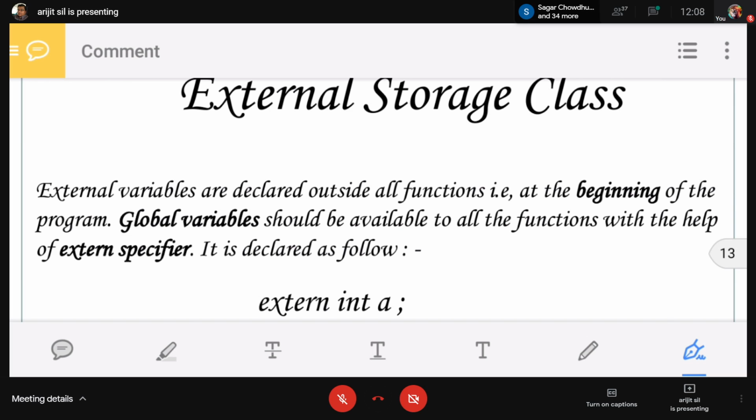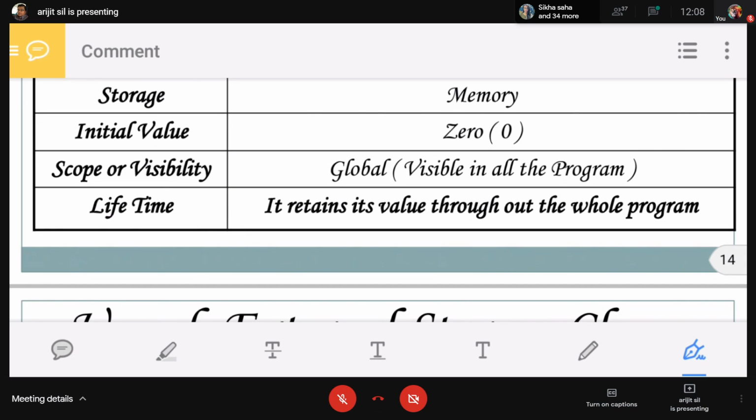Auto is the local variable and extern is the global variable. The keyword is extern, the storage space is memory, but in this case the default initial value is not a garbage value, it will be 0. Scope is global, and lifetime is as long as the program's execution does not come to an end.